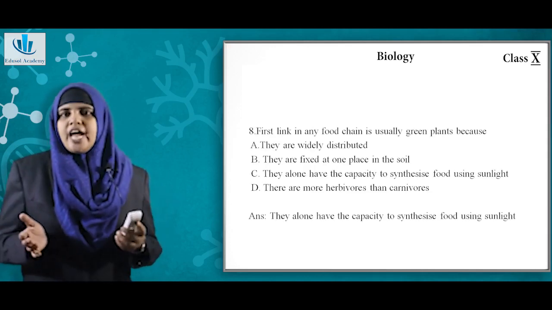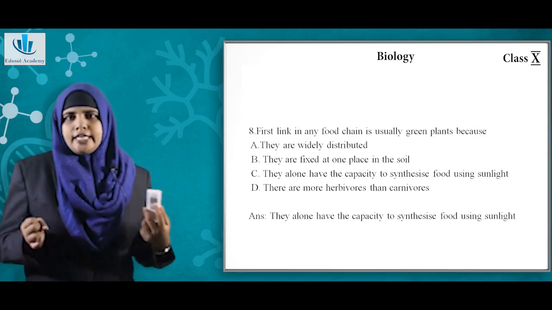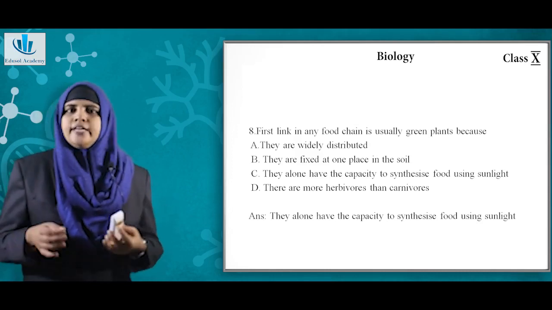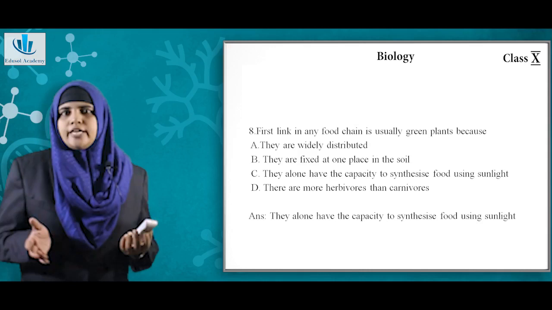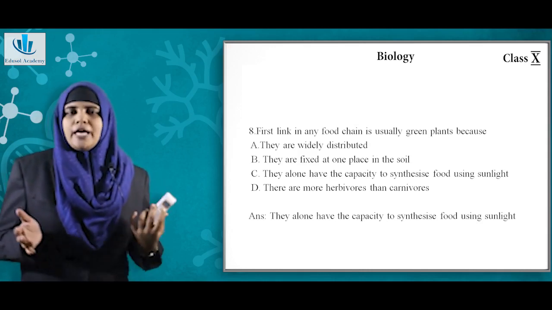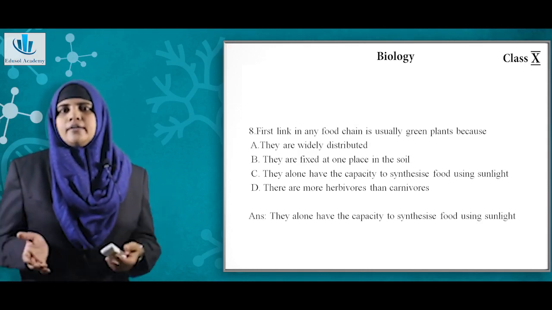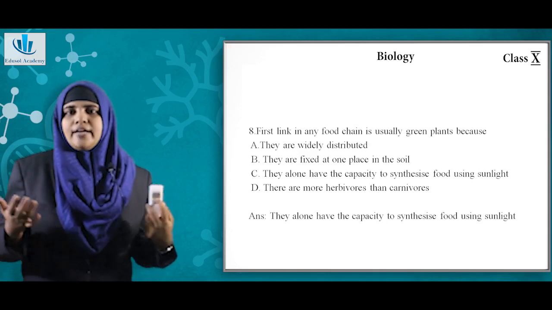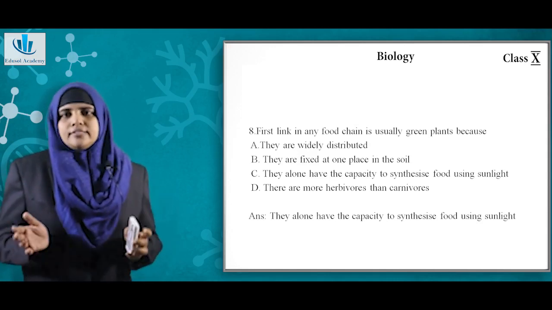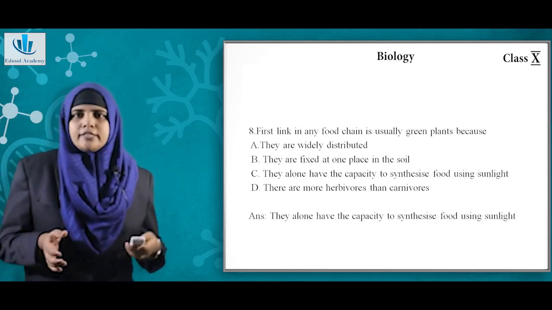Now question number 8, first link in any food chain is usually green plants. Why? Option A, they are widely distributed. Then option B, they are fixed at one place in the soil. Then option C, they alone have the capacity to synthesize food using sunlight. Option D, there are more herbivores than carnivores. So the answer will be option C, that is only the plants will have the ability to prepare their own food.